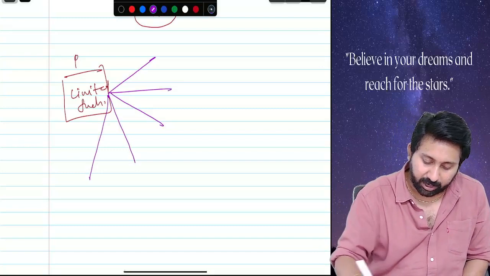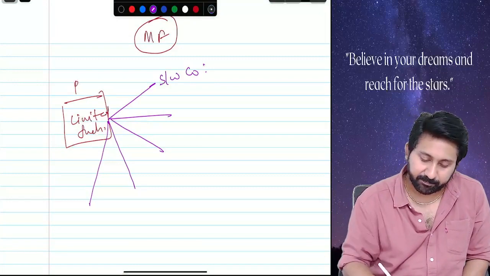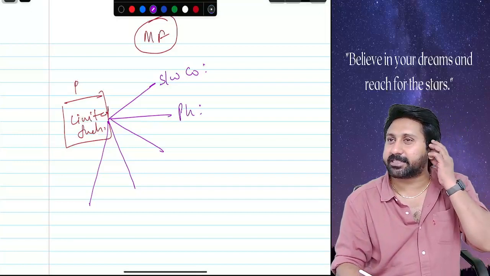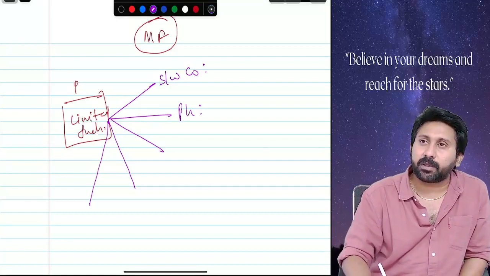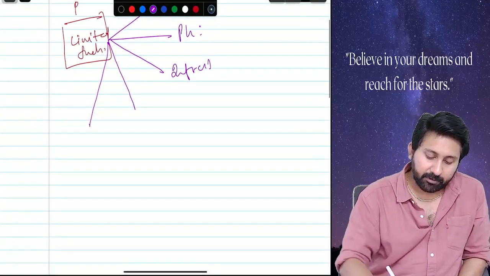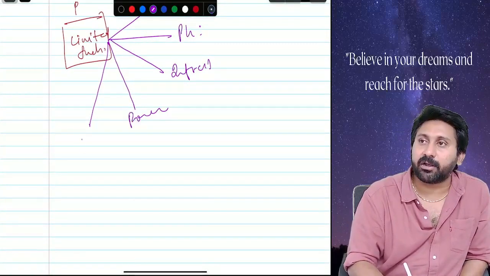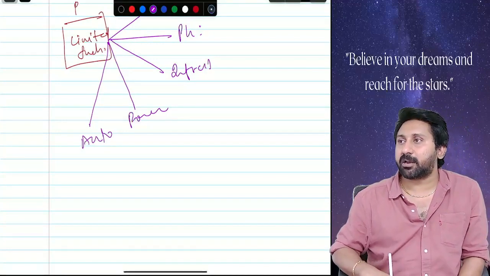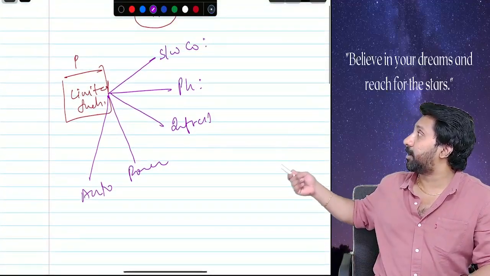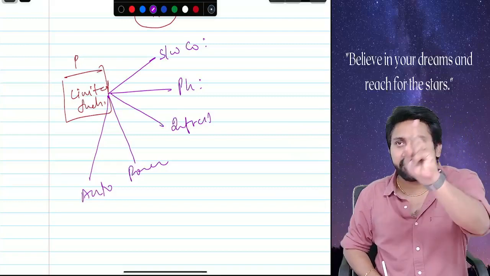He wants to become an owner in a software company like TCS, Infosys, etc. He wants to become an owner in the pharma industry like Dr. Reddy's, Cipla, etc. He wants to become an owner in infrastructure companies like L&T, GMR, etc. He wants to become owner in the power sector like Tata Power, etc. He wants to become an owner in automobiles like Tata Motors or Force Motors, etc. Like this, you take the industry, a person wants to become owner of all the companies, or at least one company from each sector.